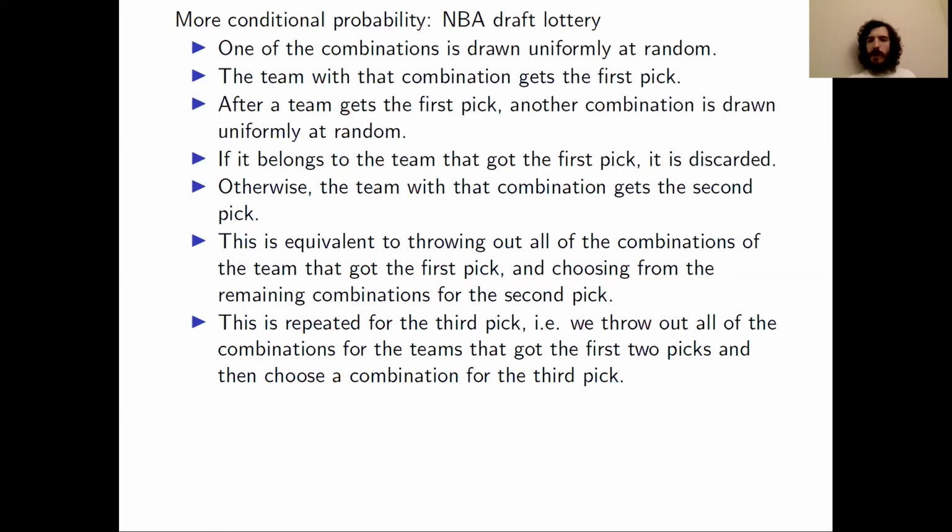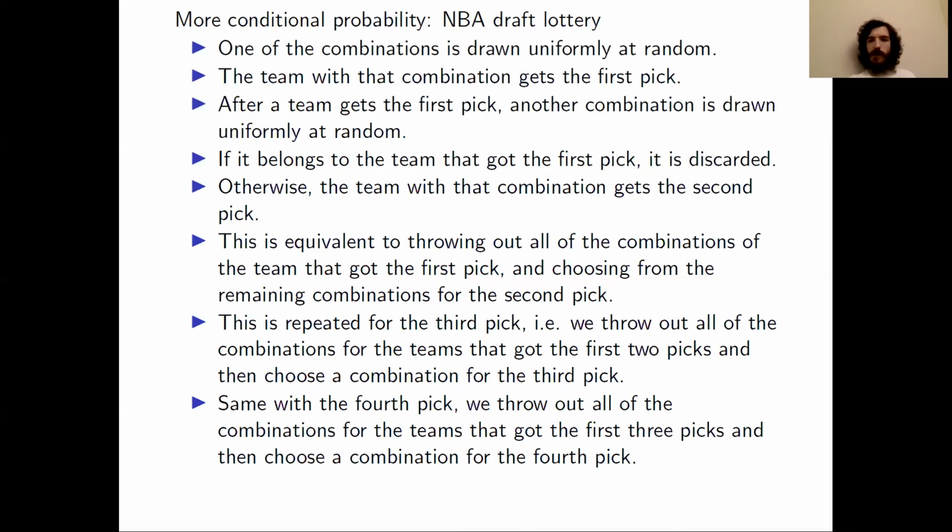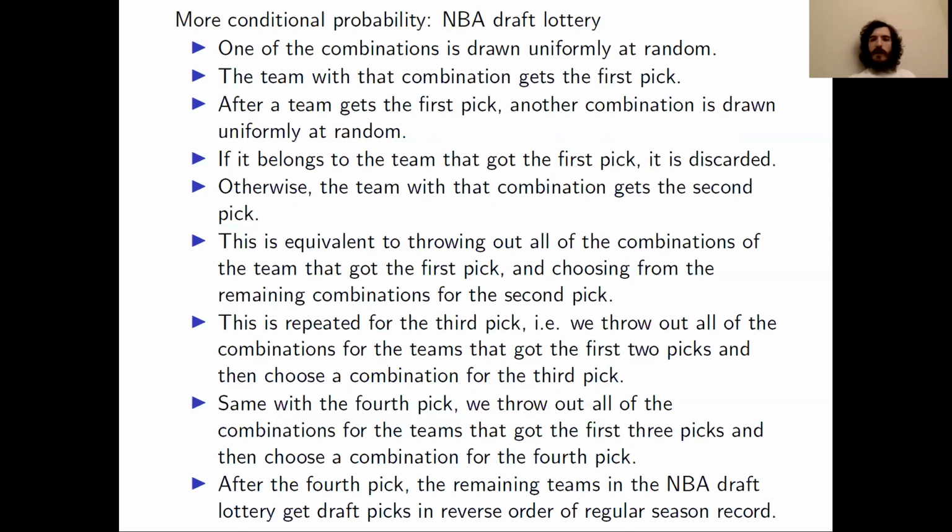We repeat this with the third pick. In other words, we throw out all the combinations for the teams that got the first 2 picks, and then we choose a combination for the third pick. And then the 4th pick, very similar. We throw out all of the combinations for the teams that got the first 3 picks, and then we choose a combination for the 4th pick. But then at the 5th pick, it totally changes. For the remaining picks, the teams that did not get selected for the first 4 picks will get draft picks in reverse order of their regular season record. So in other words, they get draft picks in order of worst regular season record.